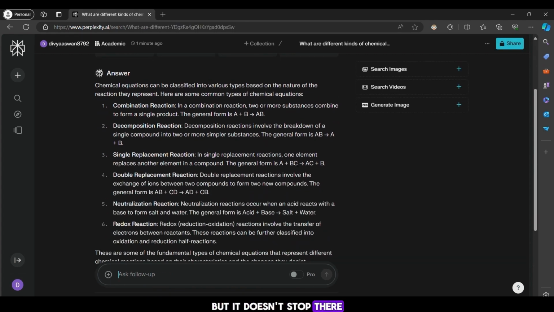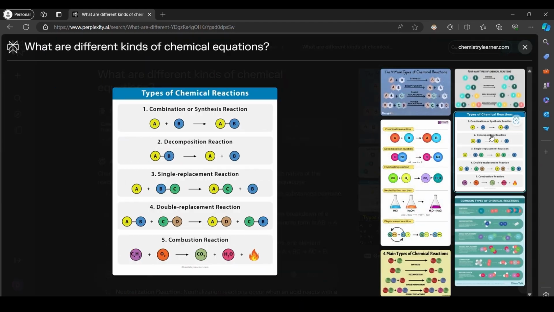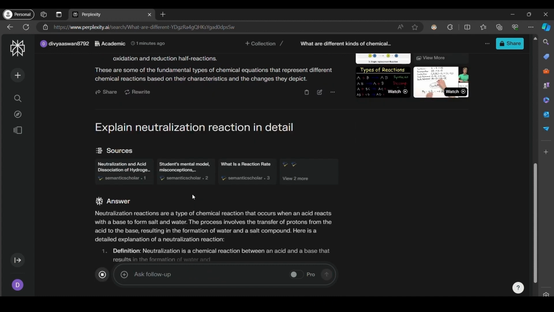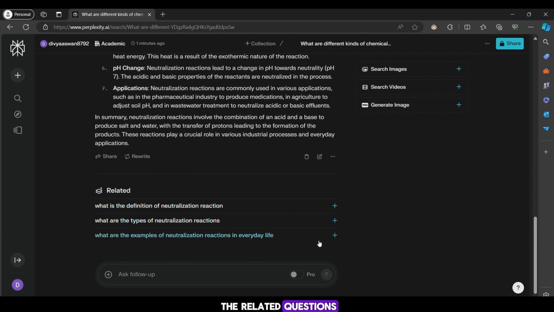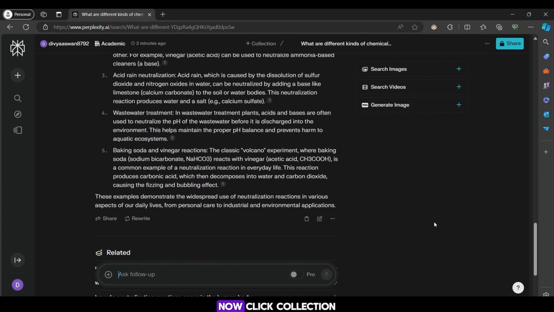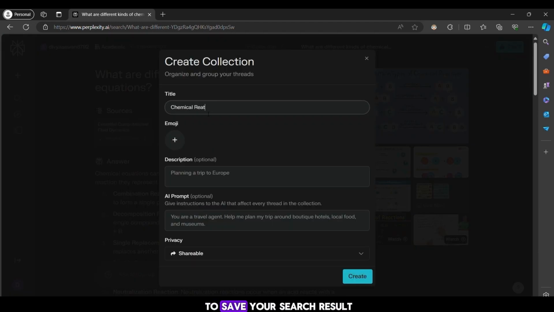But it doesn't stop there. Click on Search Image to find related visuals and ask any follow-up questions to deepen your understanding. You can also explore the related questions suggested by Perplexity AI. Now, click Collection, enter title and description to save your search result.